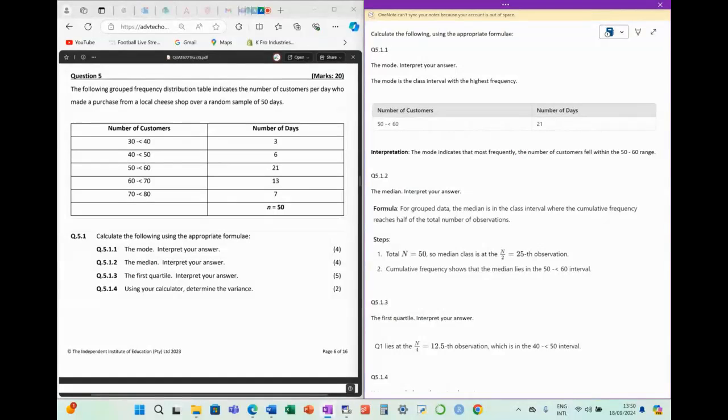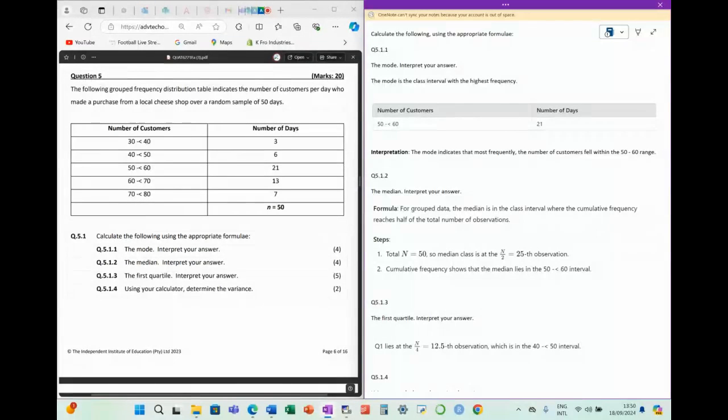We then go on to the median. The median is the middle number in our data set, and to identify that we need the number of variables, n, divided by 2. The total number of variables is 50. If we add up all these, we get 50. So 50 divided by 2 gives us 25. Where we have 25 observations cumulatively, that's our median class. Remember, here we have to pick classes because we have grouped data.